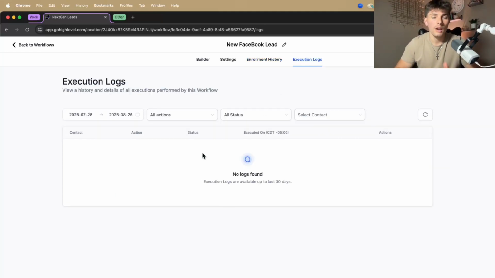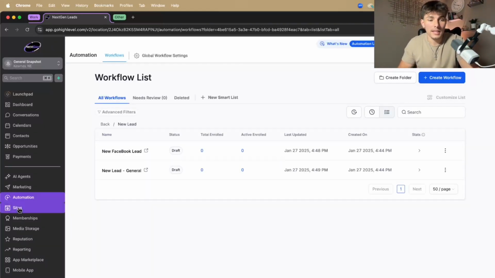Execution logs are huge when you can't figure out what's going wrong, because execution logs will show you every single thing that's happening in your workflow, right? So when someone gets thrown into the workflow, when it sends them a text message, when you get a notification, it'll give you the status of every single thing that it does. So you can figure out a lot of issues by going to the execution logs in your automations.